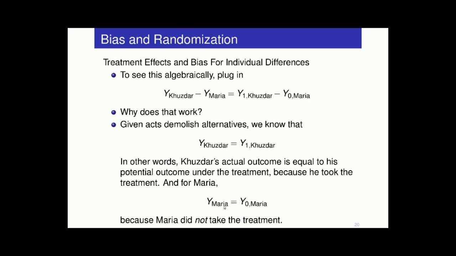Maria, likewise, decided not to get the treatment, so her actual health value is equal to what it would have been had she not gotten the treatment. So Y Kuzdar minus Y Maria is equal to Y1 Kuzdar minus Y0 Maria, the difference in these two potential outcomes for these two people.